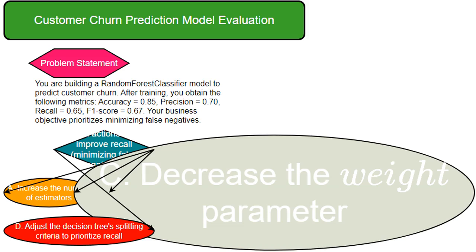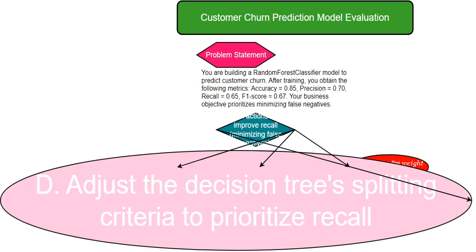Decreasing the weight of the minority class, churning customers, would make the model even worse at identifying them, reducing recall. I should actually increase their weight. While some decision tree implementations let you directly control recall, Scikit-learn's RandomForestClassifier doesn't. I'd adjust class weights instead.